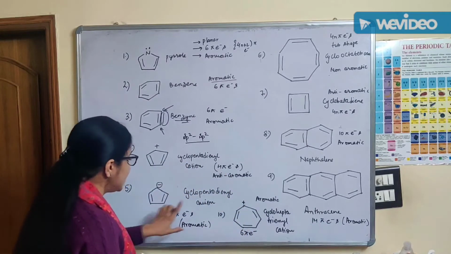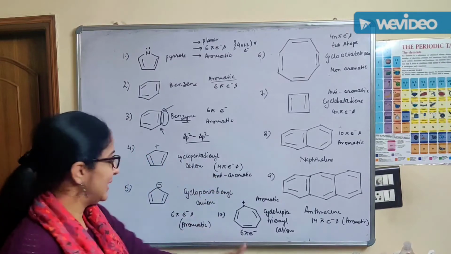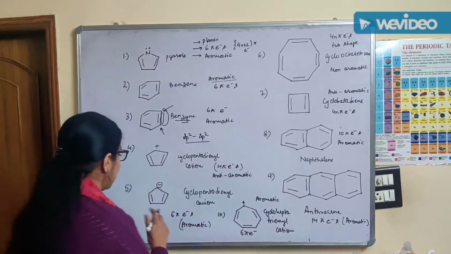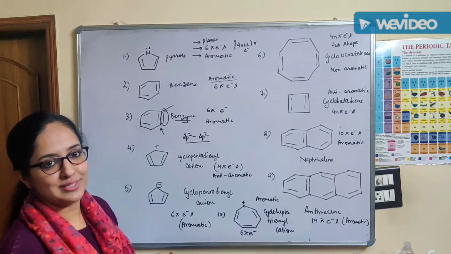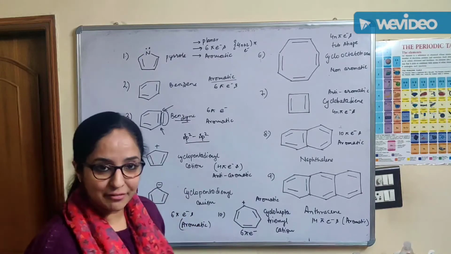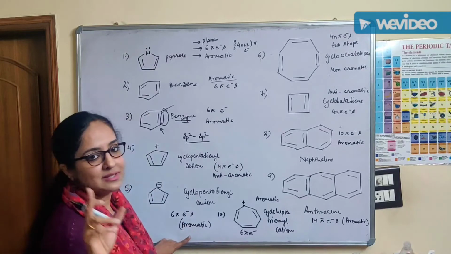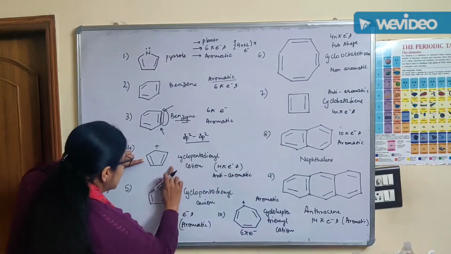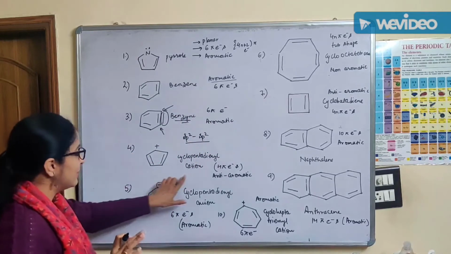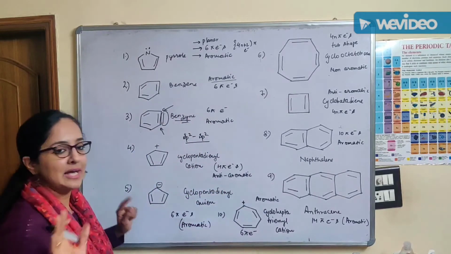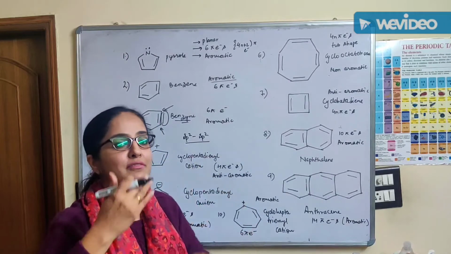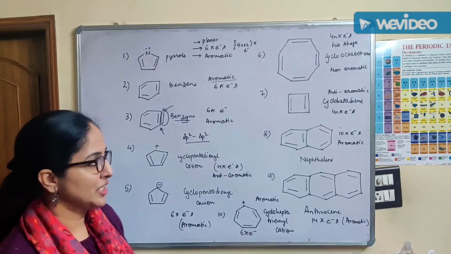Okay. So next one is the cyclopentadienyl anion. Anion with a negative charge on it, right? So now how many electrons are there? Now you can count 2, 4 and 6 electrons, right? So 6 electrons mean the 4n plus 2 pi electron rule is definitely obeyed. Thus this system is aromatic. Now you see there is a difference of charge. One is a cation, another is an anion. So that makes one anti-aromatic, the other one aromatic. So now you have to choose very, very carefully. Just 2 or 3 rules and we will be seeing how things change, right?